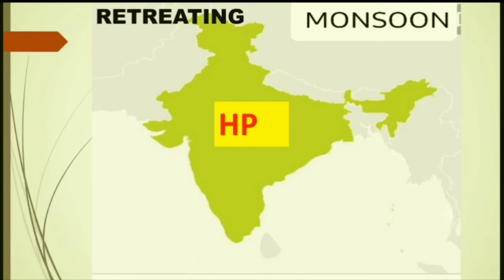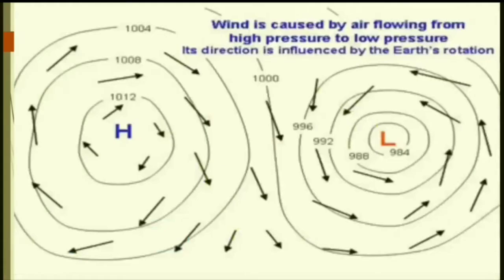Nearby we have water bodies like the Arabian Sea, Bay of Bengal and Indian Ocean. They develop a low pressure because the heating capacity of land and water is different. So this land area has developed a high pressure and the sea a low pressure, and now the wind is moving down and down. But as the wind moves, it also causes a cyclone.